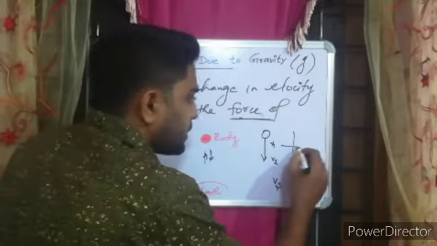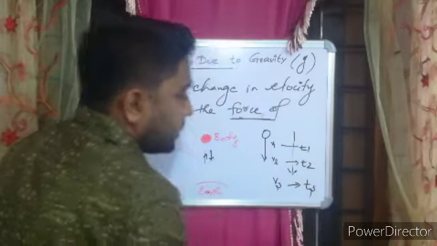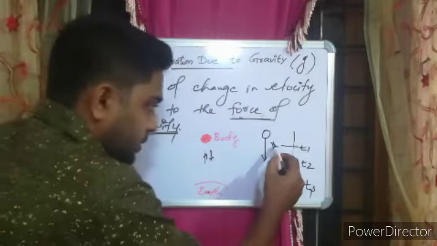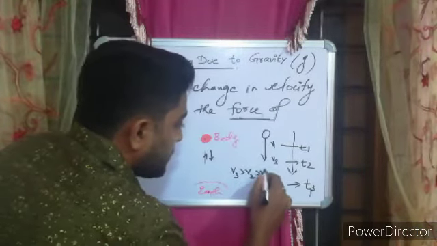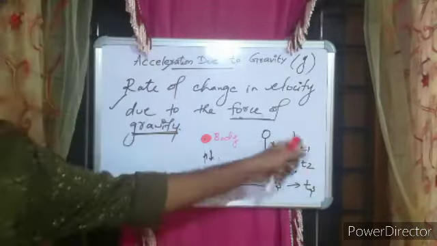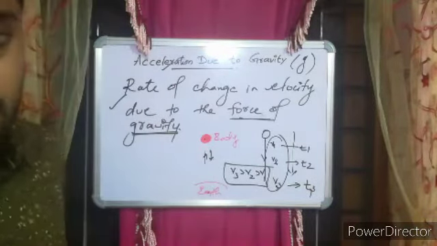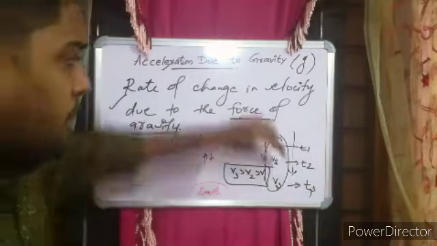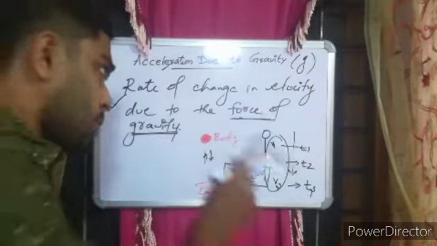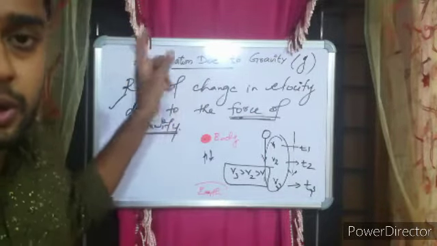So if I take v1 at t1, v2 at t2, and v3 at t3, you can see that v3 will be greater than v2 and v1 as time changes. Now if there is an increase in velocity, I can say that it is getting accelerated, and this acceleration produced on the body because of the force of gravity, you call the acceleration due to gravity.